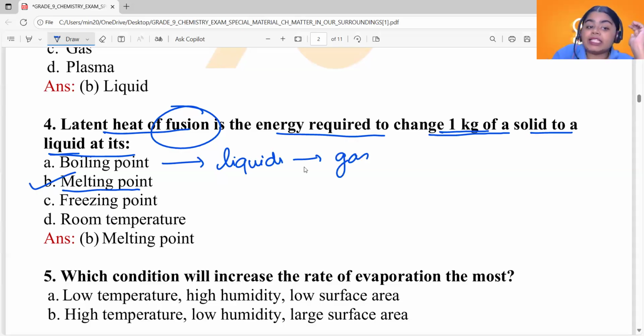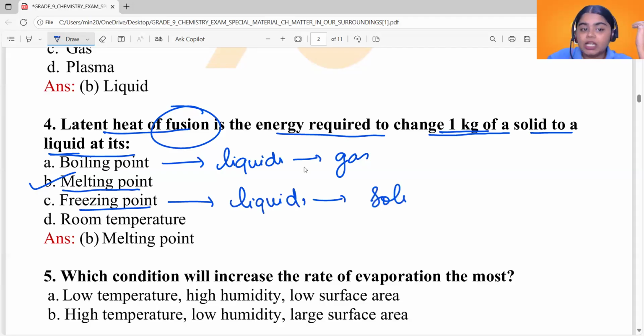And freezing point comes into play in the process of solidification. What is solidification? A process of conversion of liquids into solids. In that process, liquids get converted into solids at a particular temperature called freezing point. So that is freezing point. Boiling point is different. The answer here would be melting point. Okay, so option B is the answer.